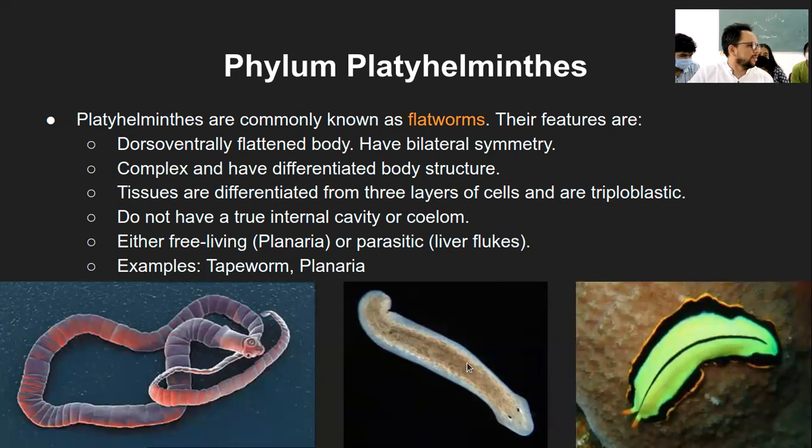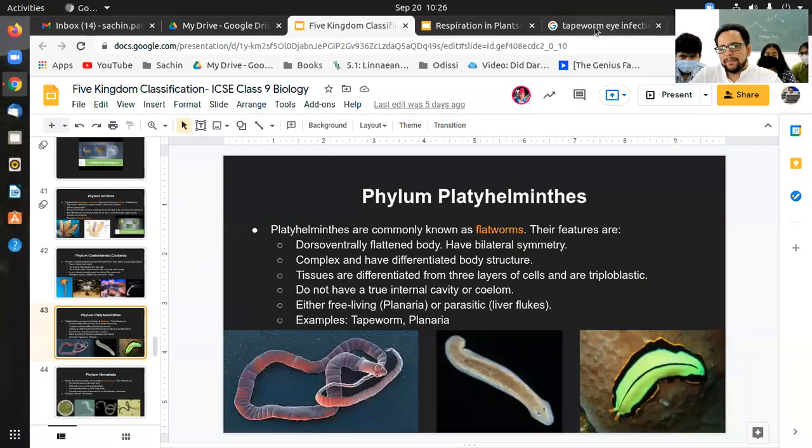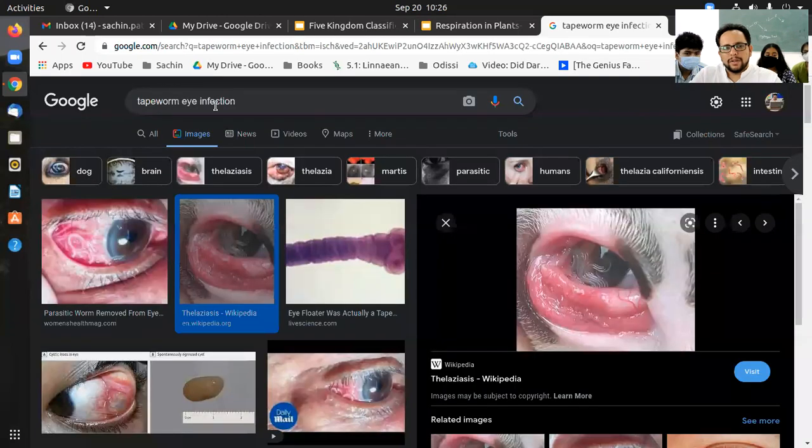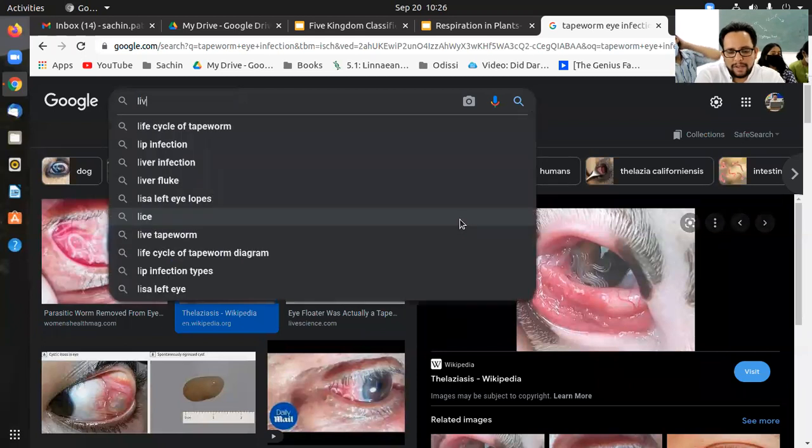I thought earthworms and tapeworms had the same size. No, earthworms are a different category. This is a specific category of the flatworms, that is Platyhelminthes. Sir, is the green thing in the workflow? Yeah, let me show you that again. If you have any question, please do ask.